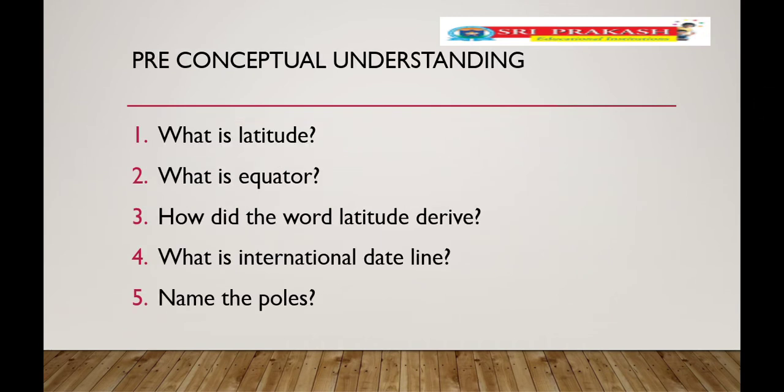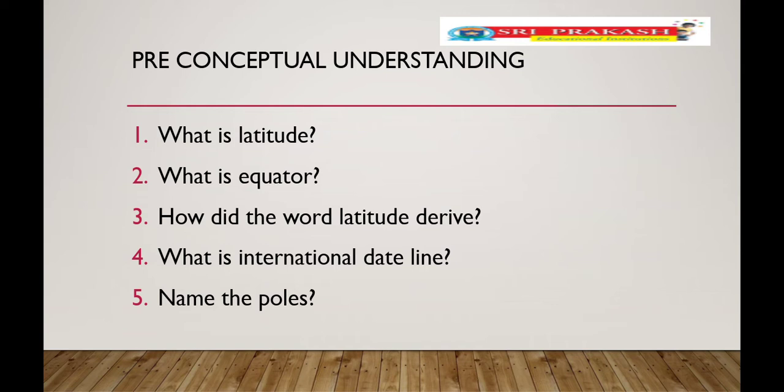Next, after that, pre-conceptual understanding. I would like to ask some questions, children. In the previous lesson, we discussed latitudes, longitudes, the globe, the poles, the main important latitudes, and the main important longitudes. We discussed them in the previous chapter. So my first question: what is latitude? Can you say, children, what is latitude?